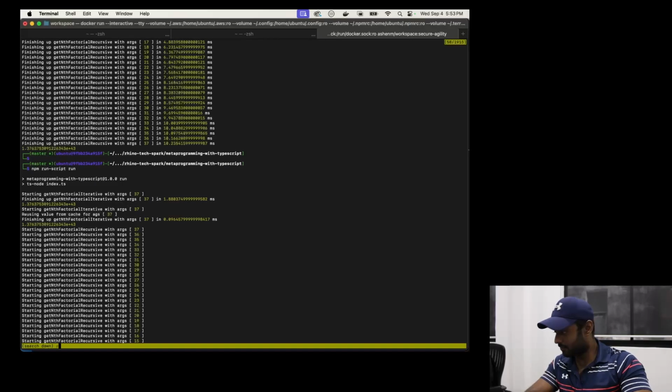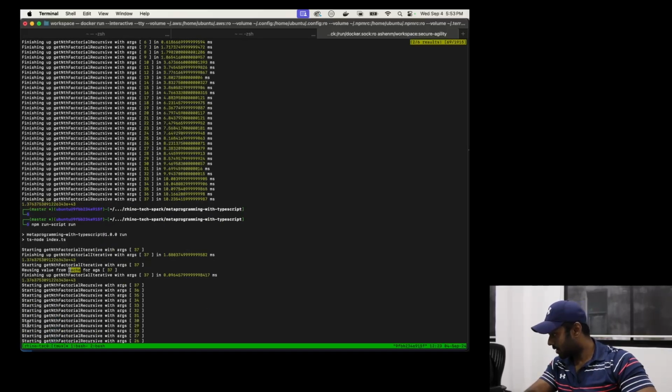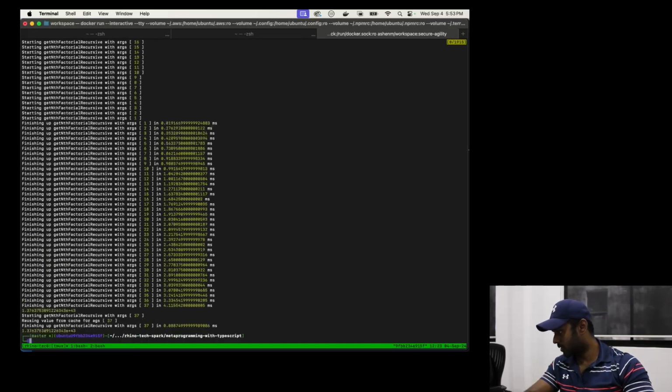Did we actually get it from the cache? Okay, all right. Reusing value from cache for arg37. And of course, we also have here, in this case, reusing value from cache for arg37, in which case it took less than 1 millisecond, 0.09, whereas the first iteration it took about 1.8 milliseconds. And if you scroll down, the iterative approach took initially 4 milliseconds, whereas from the cache it should be constant time, and technically it's almost near constant time.